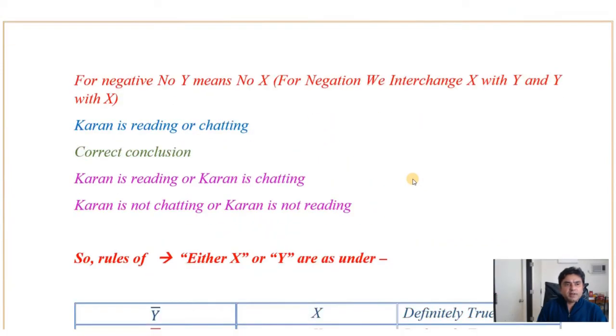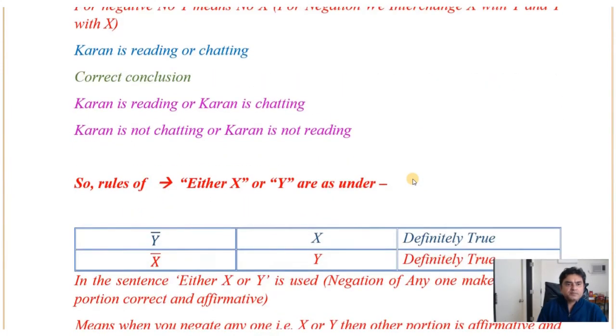For example, let's say Karan is reading or chatting.